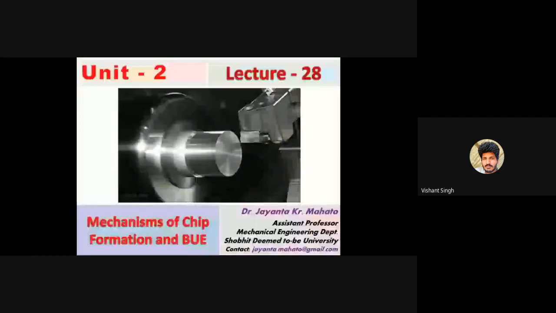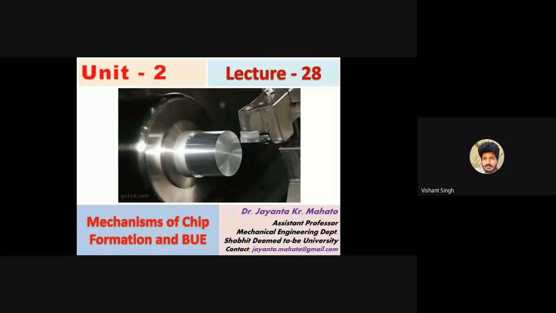Today we will discuss the mechanisms of chip formation and built-up edge. Okay. So, during machining, how the chips will be formed and how the chips will be removed from the workpiece, mainly in the case of a single point cutting tool.